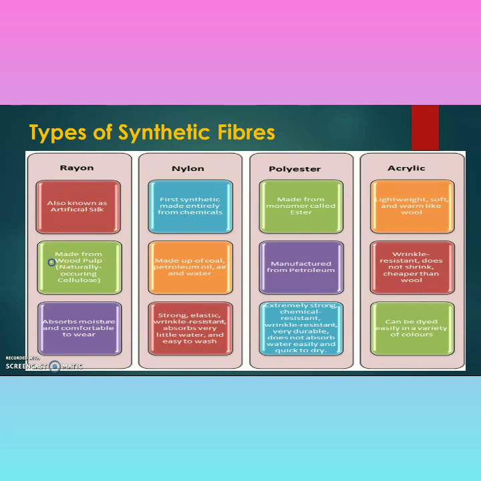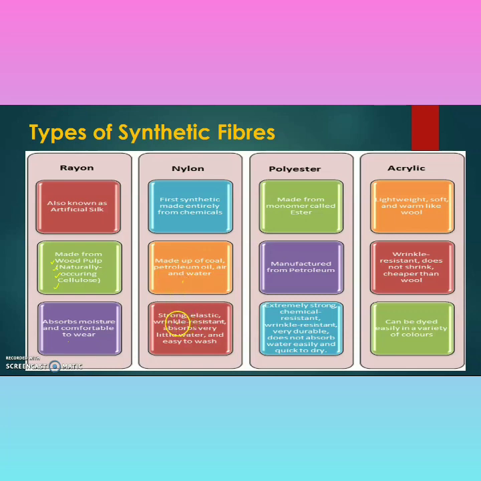It is made up of wood pulp that is a naturally occurring cellulose, absorbs moisture, and is comfortable to wear. Nylon. Nylon is the first synthetic made entirely from chemicals, made up of coal, petroleum, oil, air, and water.